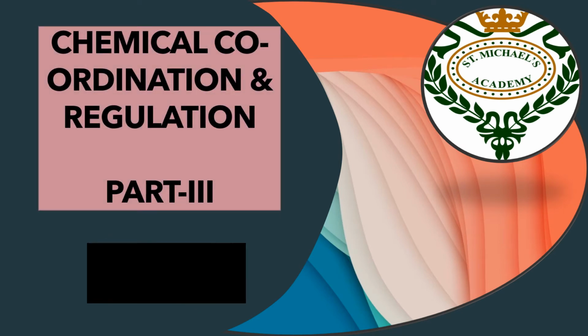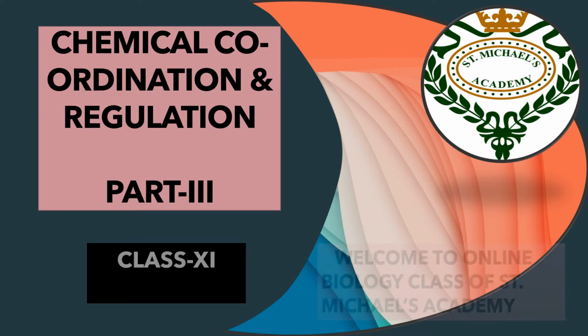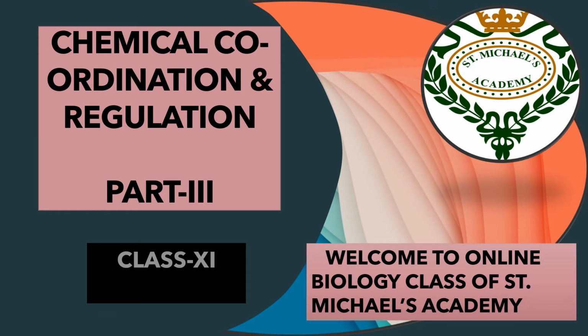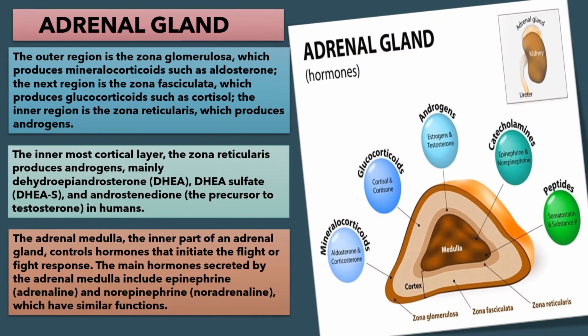Today I am continuing the same chapter. So let's start. First we are starting with adrenal gland, because in the last slide we were continuing with glands, types of glands: hypothalamus, pituitary, thyroid, parathyroid. Already we have discussed. So today we are starting with adrenal gland.